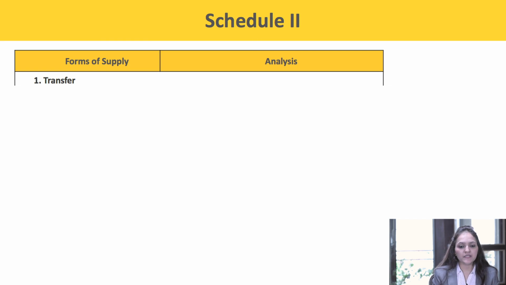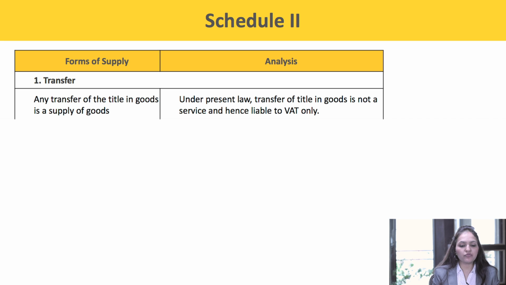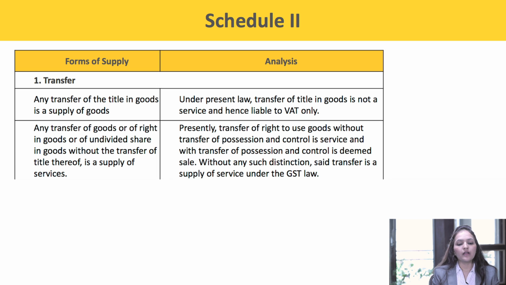First, transfer. Any transfer of title in the goods is a supply of goods. Under the present law, the transfer of title in goods is not a service and is liable to VAT only. Second, any transfer of goods or of right in goods or of undivided share in goods without the transfer of title thereof is a supply of service.